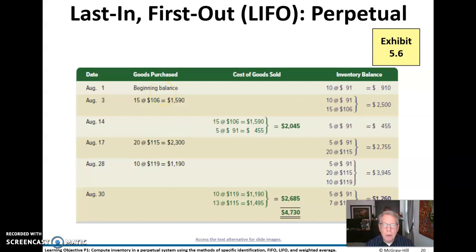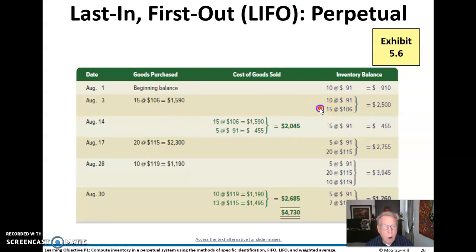Here is our original example, and this time, we're going to look at how that's done using LIFO. So beginning balance, no different. We add our first purchase, no different. Here is our first cost of goods sold. Where do we get that? In LIFO, we work from the bottom up instead of the top down under FIFO.